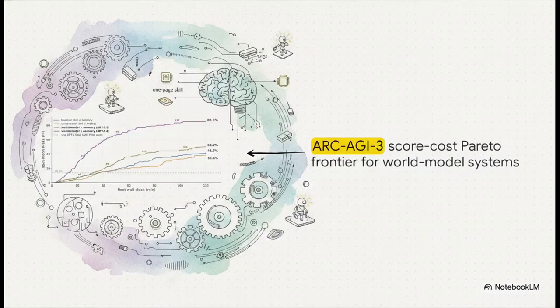Finally, let's look at the ARC-AGI-3 results, which test interactive reasoning in completely unfamiliar environments. By using NOA's architecture, researchers were able to compress a massive, complex, multi-agent world model system into a single agent with just a one-page skill. And despite this massive simplification, it still significantly advanced the benchmark score-cost Pareto frontier.